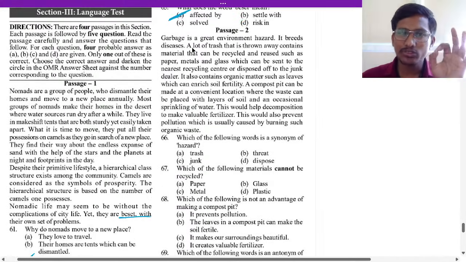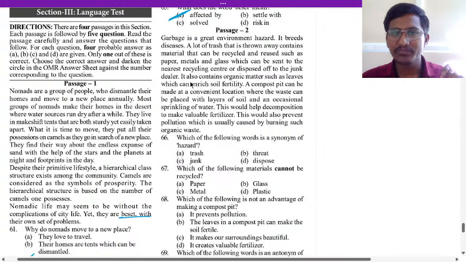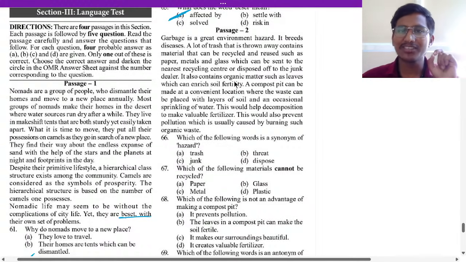Okay, next passage. Garbage is a great environmental hazard. It breeds diseases. A lot of trash that is thrown away contains material that can be recycled and reused, such as paper, metal, glass, which can be sent to the nearest recycling center or disposed of to the junk dealer. It also contains organic matter such as leaves, which can enrich soil fertility.